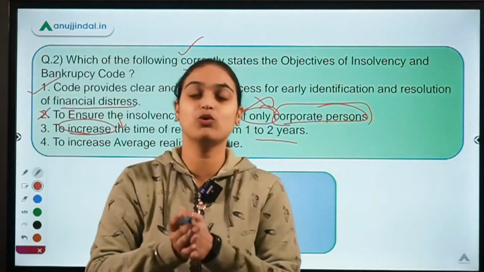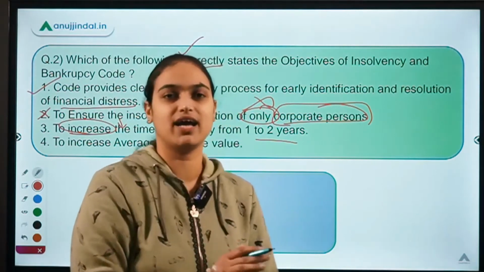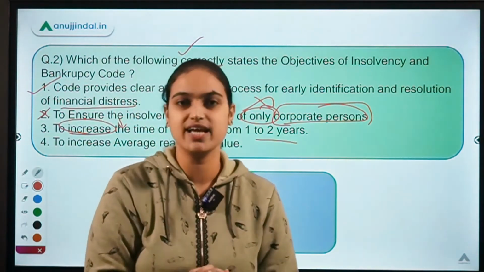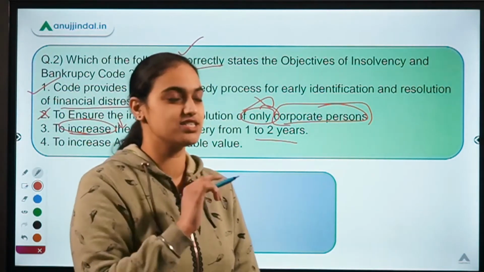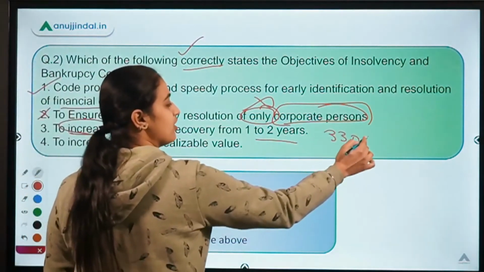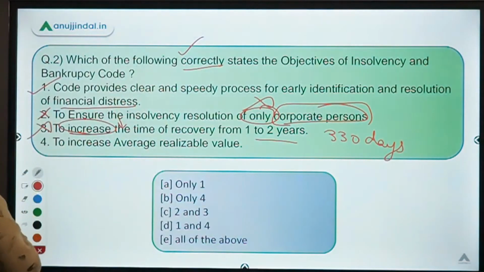In India, it took more than 4 years to recover that amount. So they have reduced that time period to 180 plus 90, that is 270 days, and then to 330 days, because that 270 days didn't include your litigation time. So in 330 days now they are focusing on resolving the things. So this statement is absolutely wrong.